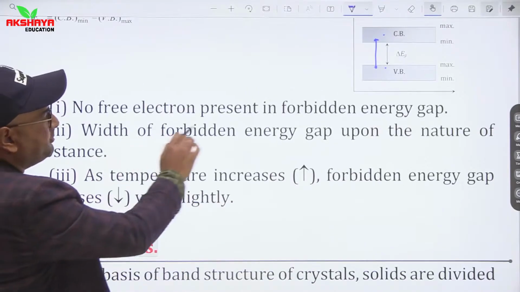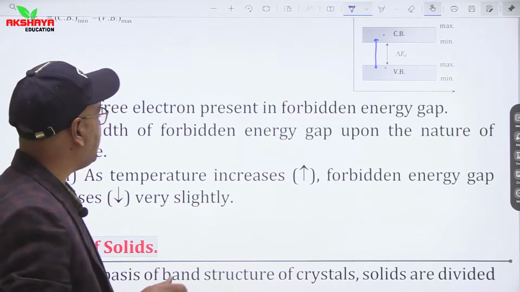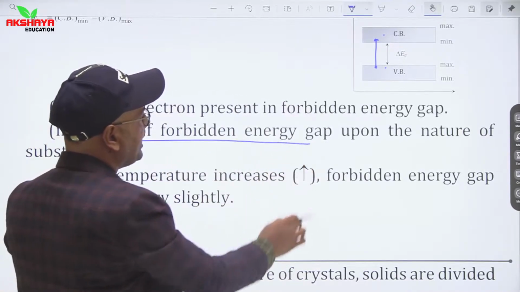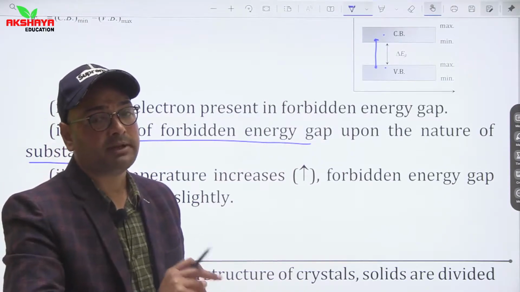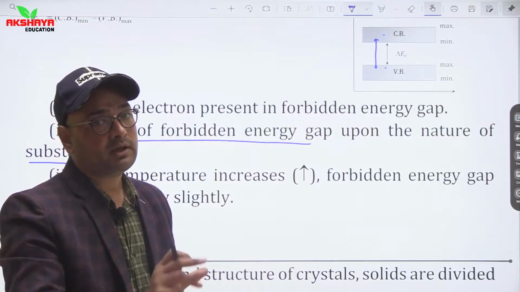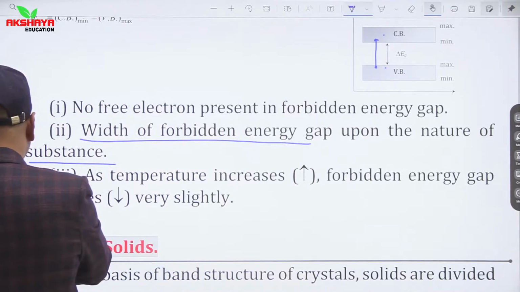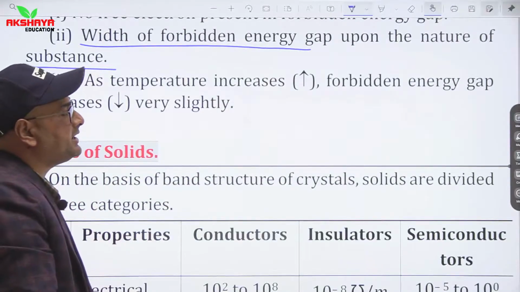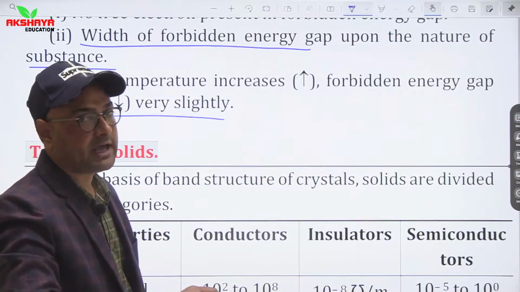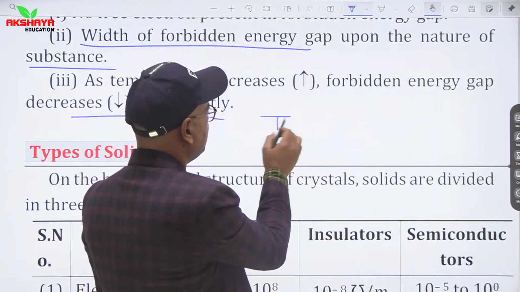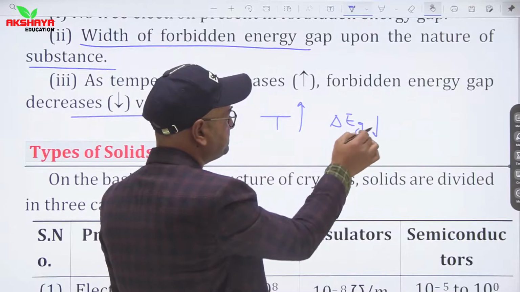No free electron is present in the forbidden energy gap. So there is no presence of electrons in this gap. The width of the forbidden energy gap depends on the nature of the substance. As temperature increases, the forbidden energy gap decreases very slightly. So if T increases, then delta Eg slightly decreases. They are reciprocal.